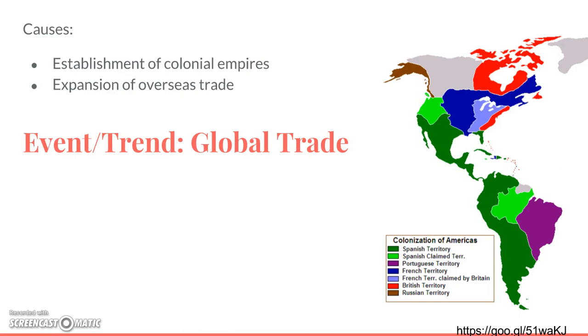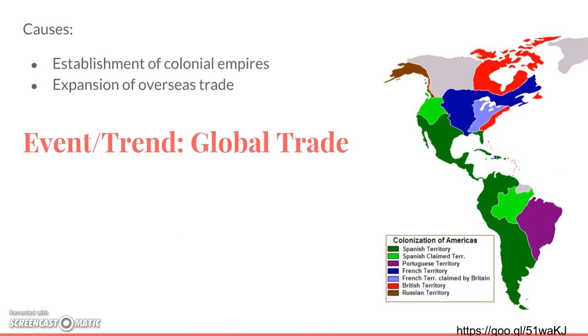Now, it's important to distinguish the difference between global trade and the Columbian exchange. The Columbian exchange is goods that are brought over that are introduced into new places. The global trade are the actual things that were traded later on. And a good example of how this is different is corn wasn't a big major thing in global trade, but it was part of the Columbian exchange. So you need to make sure you can tell the difference between those two.